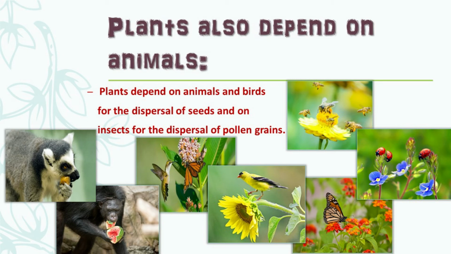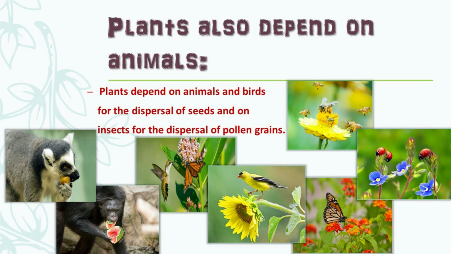In the same way, many birds like sparrows and sunbirds, and insects like ladybugs, bees, wasps, and butterflies also help in pollination in the flowering plants. Whenever they visit any flowering plant to suck nectar, the pollen sticks to their body parts and they transfer it to the other flowers when they visit them. So in this way, the whole forest works as a system by the interdependence of the animals, plants, and insects on each other.